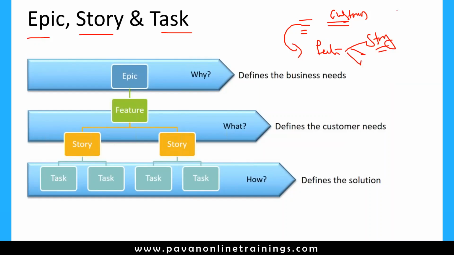For example, let's say one epic is: as a user, I want to use an online banking application. That is an epic, a very big requirement, right? If a user wants to use an online banking application, there are so many functionalities and scenarios. If I divide that epic into multiple pieces: as a user I need to log into the application, as a user I need to verify my balance, as a user I can transfer money.